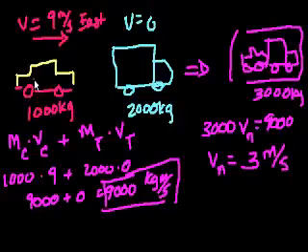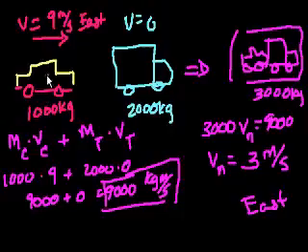You have a relatively light car moving at 9 meters per second into a stationary truck. Then it smacks the truck and they move together. The combined object is going to move to the east. We'll do more later, but we assume that a positive velocity is east. If somehow we ended up with a negative, it would have been west. But it makes sense because we have a light object and a stationary heavy object, and when the light object hits the stationary heavy object, the combined object still keeps moving to the right, but at a relatively slower speed. So hopefully that gives you a little bit of intuition for momentum.